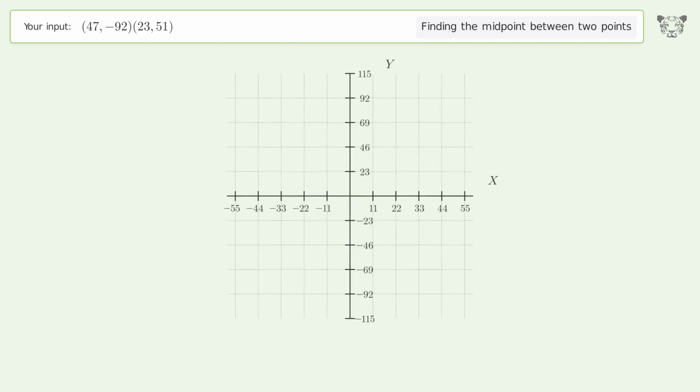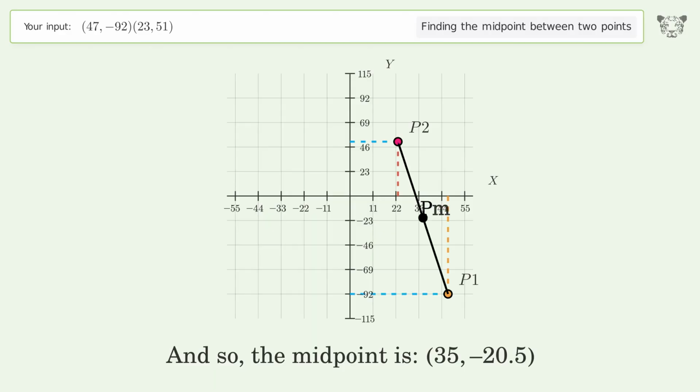And so, the midpoint is 35, negative 20.5.